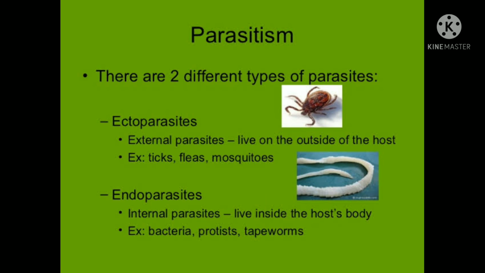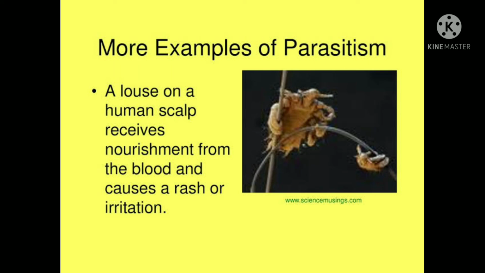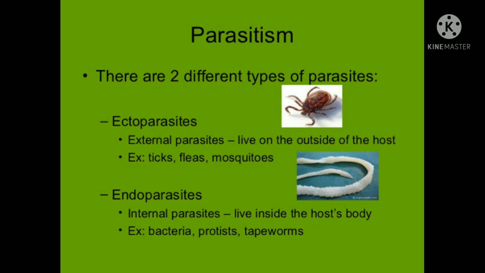The larger one is known as host and the smaller organism is known as parasite. You should always know that the parasite is benefited by the association, however the host is always harmed or gets no benefit at all.